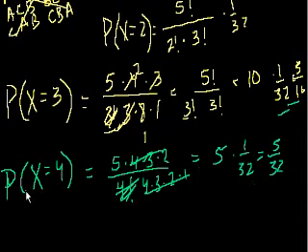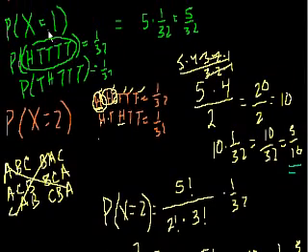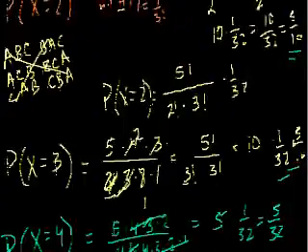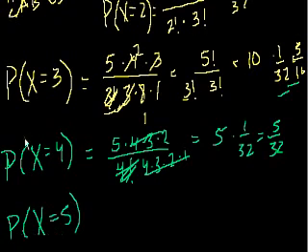And once again, notice the probability of getting 4 heads is the same thing as the probability of getting exactly 1 head. And that makes sense, because 4 heads is the same thing as getting exactly 1 tail, right? And you say, where's that 1 tail going to be showing up? There are 5 different spots for it. And each of the scenarios has a 1 in 32 possibility. And then finally, what's the probability that x is equal to 5? You get all 5 heads. Well, it's going to be heads, heads, heads, heads, heads. Each of these has a 1/2 probability. You multiply them, you get 1 out of 32.